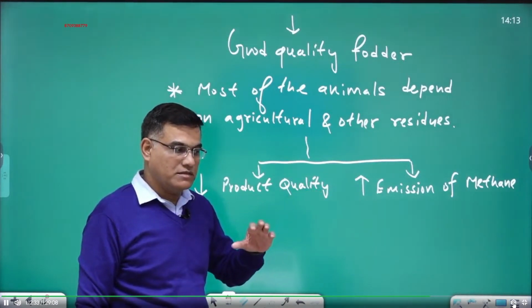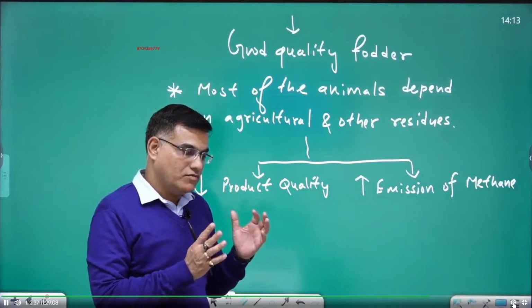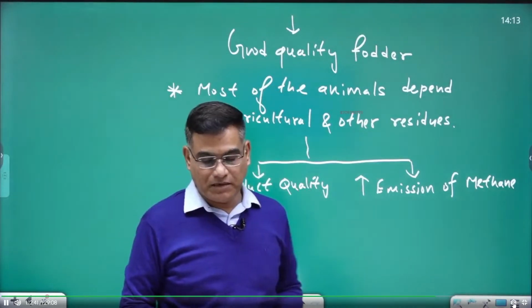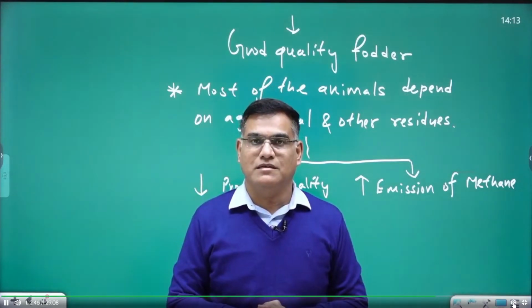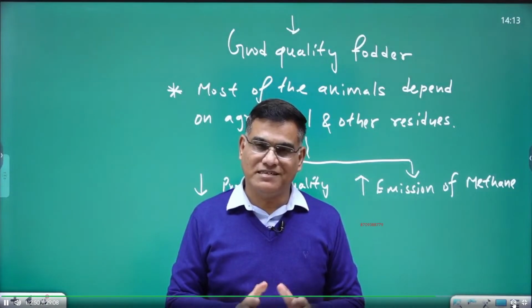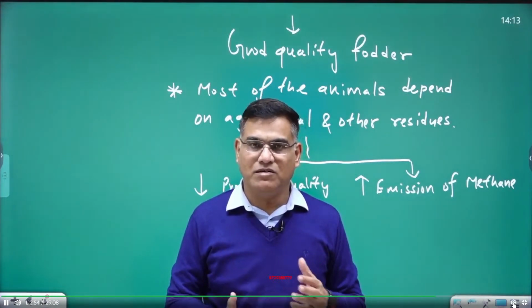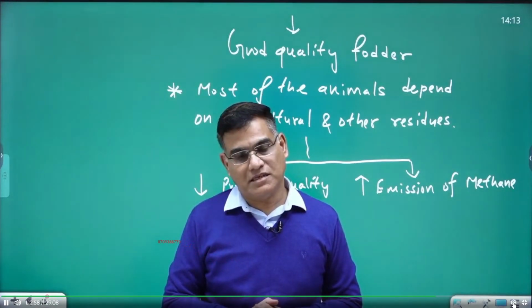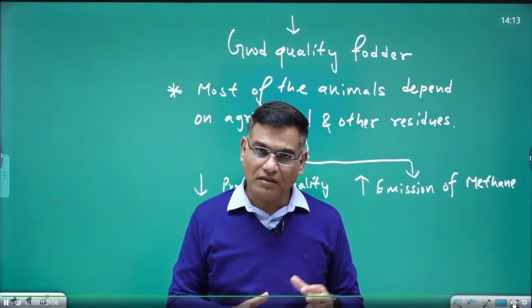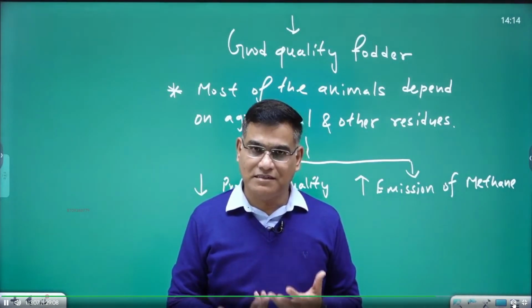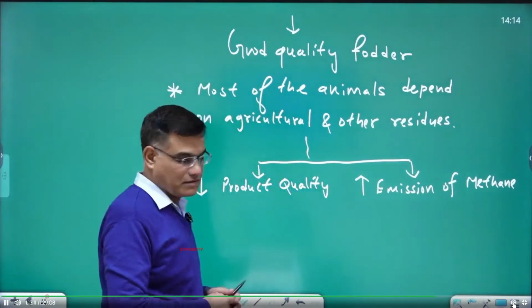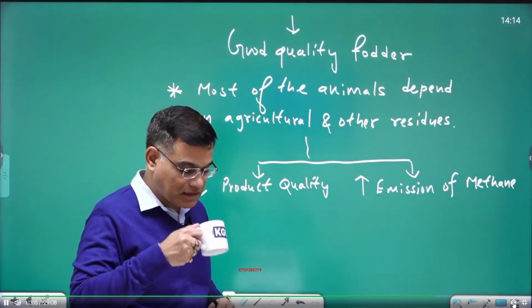And in The Economist or at various places, they have shown the areas where this methane is generated. So apart from various areas, the animal stomach also creates a good amount of methane. And India has the largest number of animals in the world. So methane has become a global issue. Methane emitted by our animals has become a global issue. And in COP, Conference of Parties, other countries raised this issue about India's animals. So internationalization of this topic has taken place.